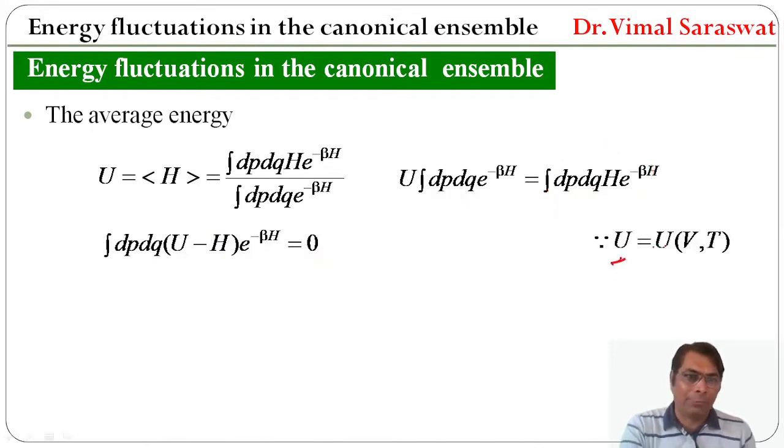Since U is a function of volume and temperature, it does not depend on p and q, so it can be taken into the integration and therefore we get this equation.